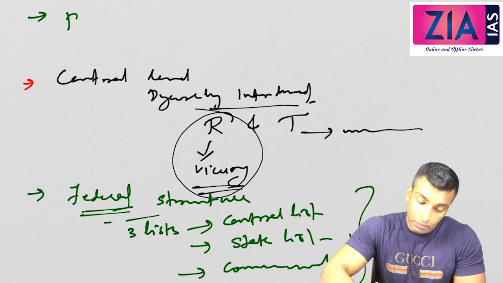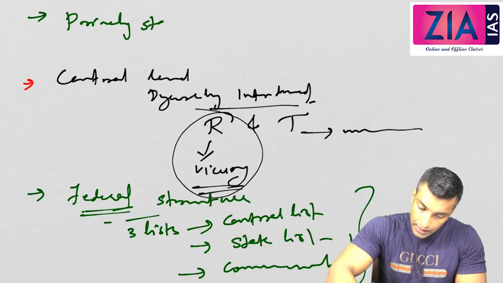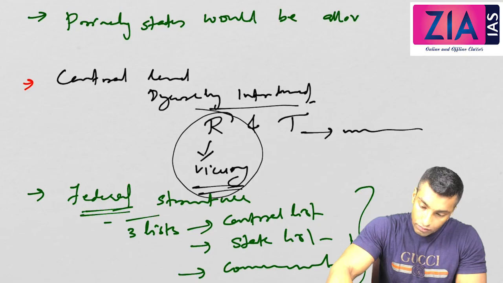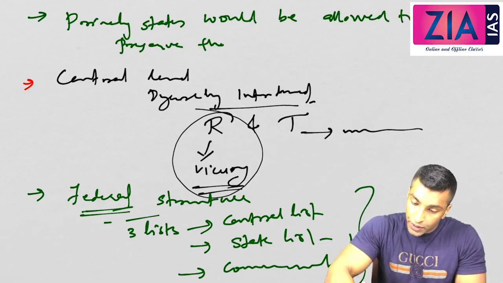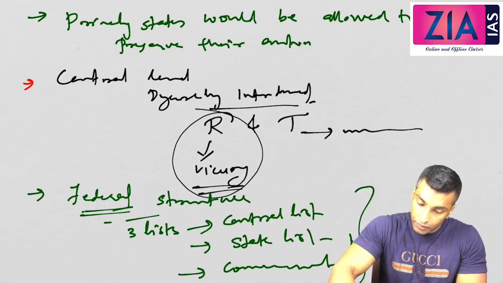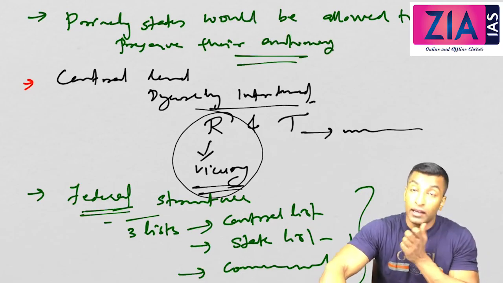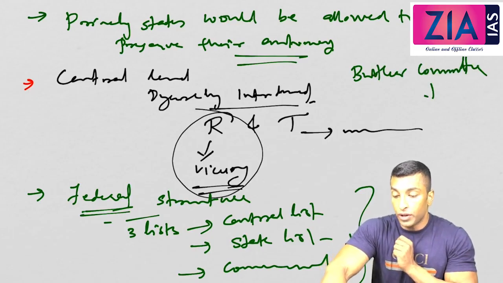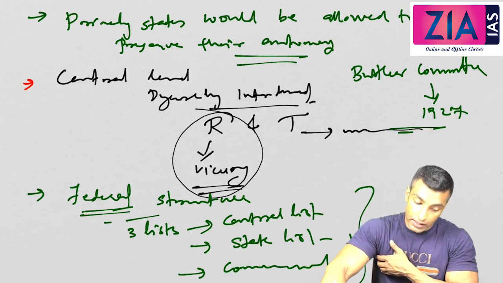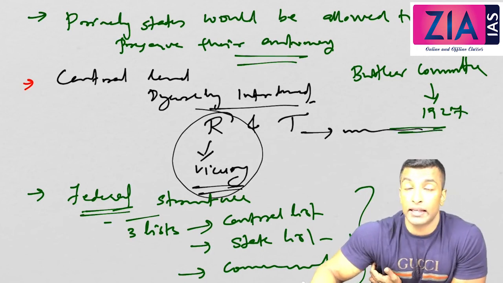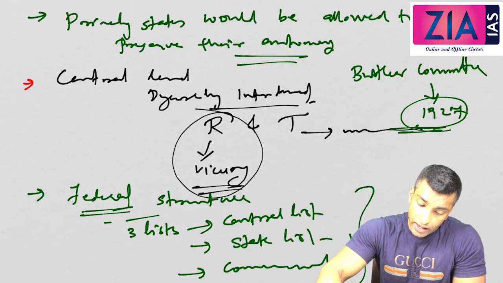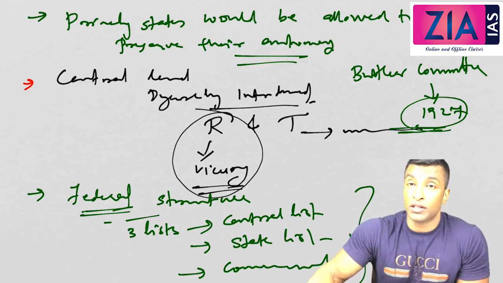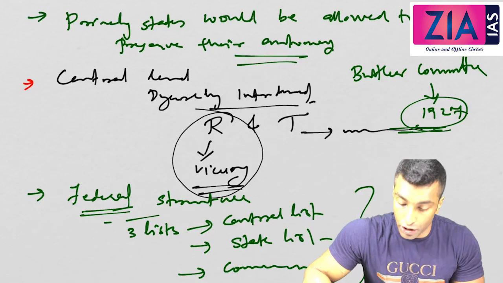So princely states would be allowed to preserve their autonomy. The Butler Committee was appointed in 1927 to look into the viewpoints of princely states upon their demand, and they recommended that they preserve their autonomy under British rule.